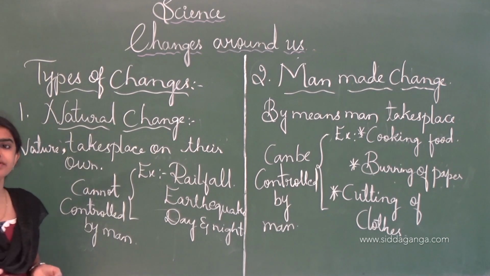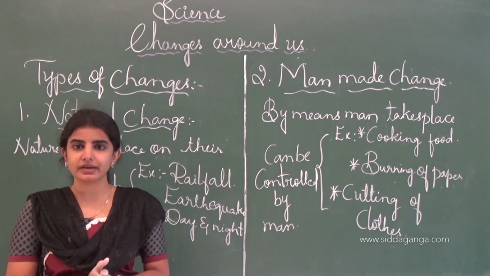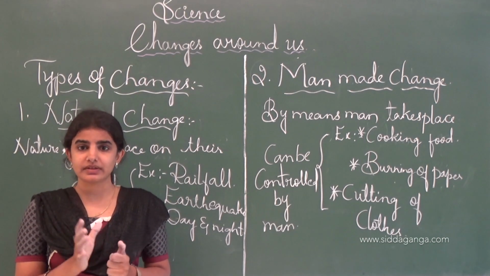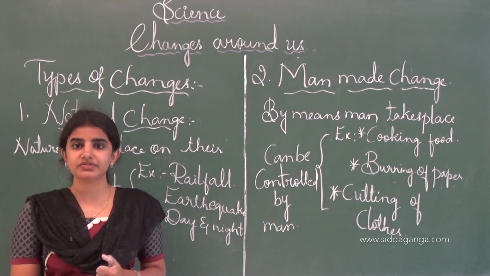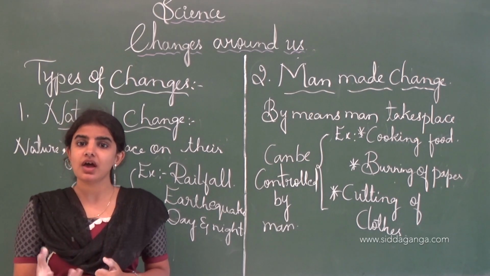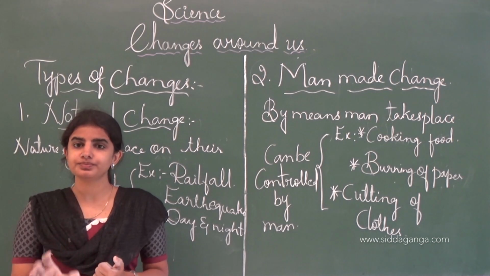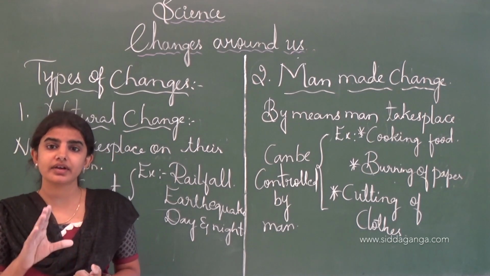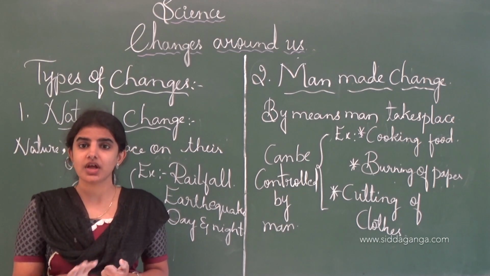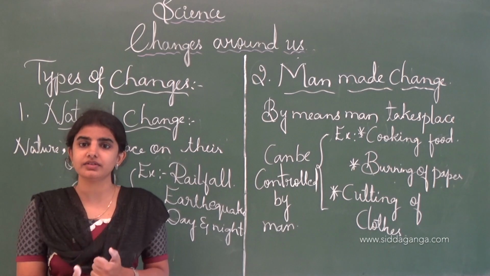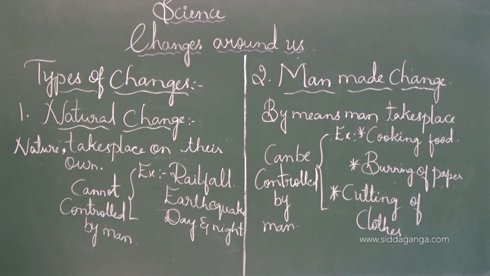See, change in the hardness is one in which the substance will become hard if the change is taking place. For example, the batter of a cake is very smooth in nature. After the baking process starts, the cake will become harder. See, this is how the change in the hardness takes place. And if we press the bread, we feel that it is very smooth in nature, and if we toast the bread, then it is hard. See, this is how the change in the hardness will be there.